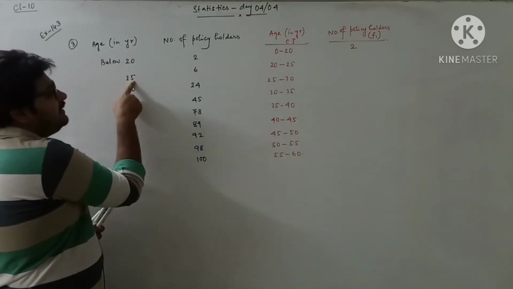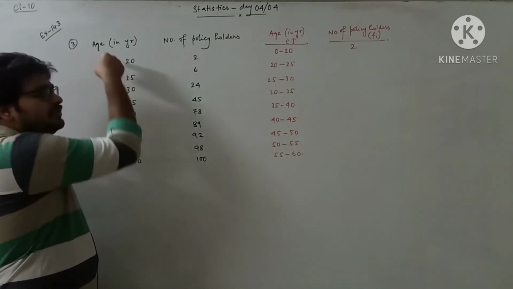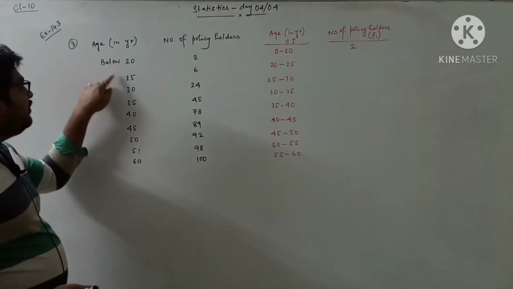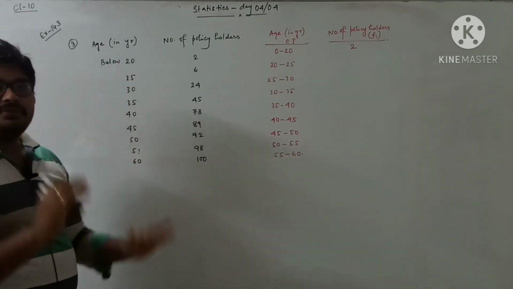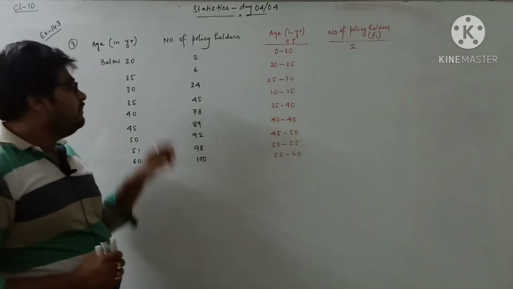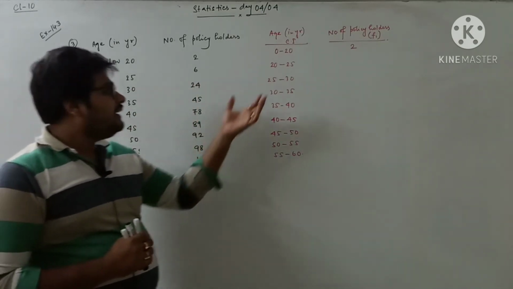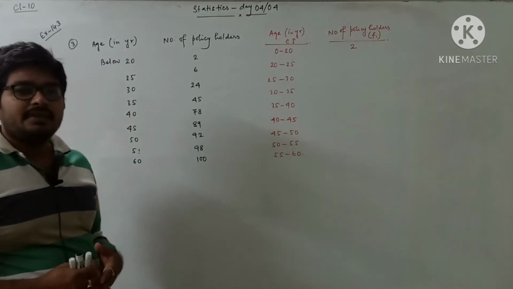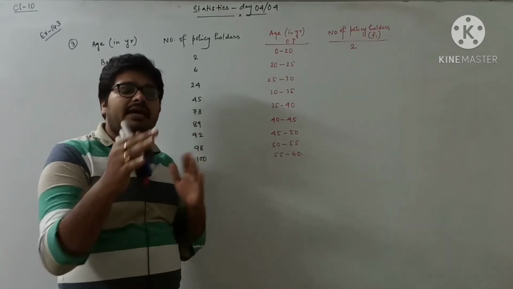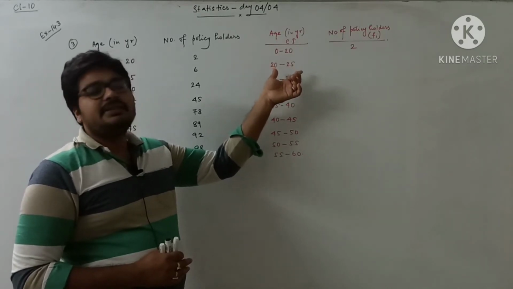But below 25 and 20 to 25 there is a difference. Below 25 means it is actually 0 to 25, total 6 policyholders. But I need to find out 20 to 25. It means the values from 0 to 20 I have to subtract. Then I will get the policyholders who have an age between 20 and 25.